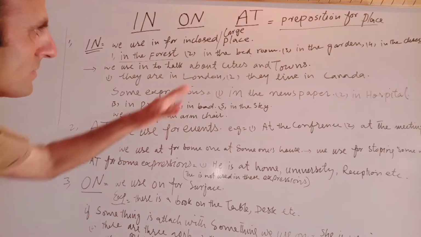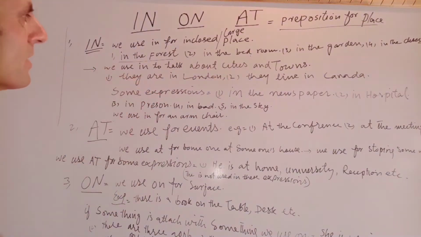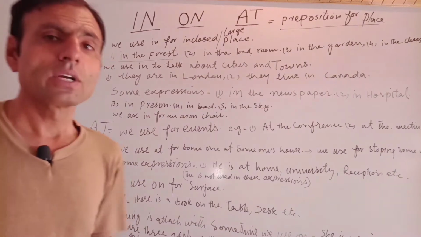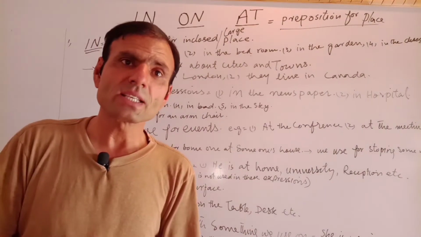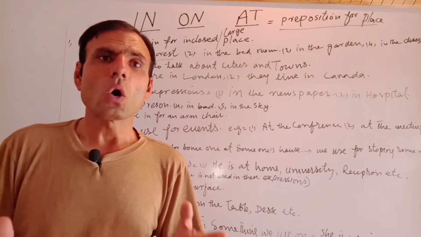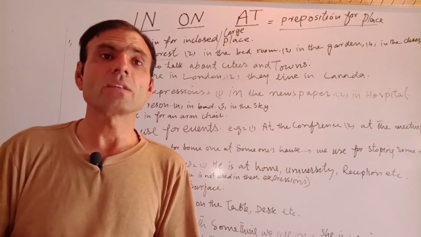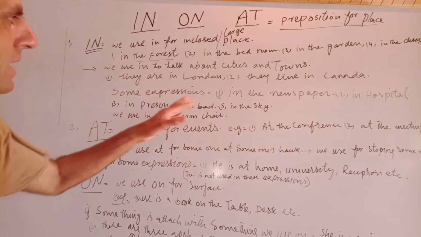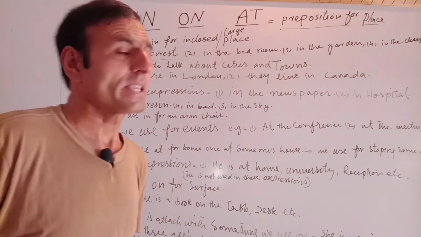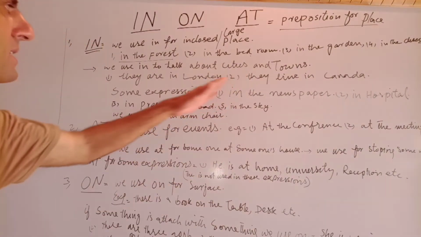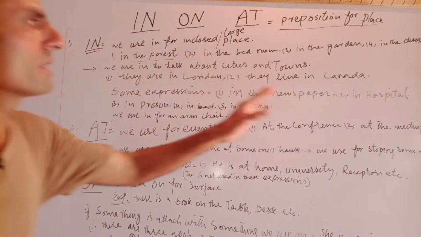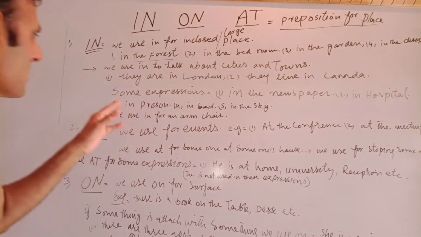For example, they are in London, or she studies in London, or she got her education in Washington. They live in Canada. Now these are the towns and the cities, and the rule still works.